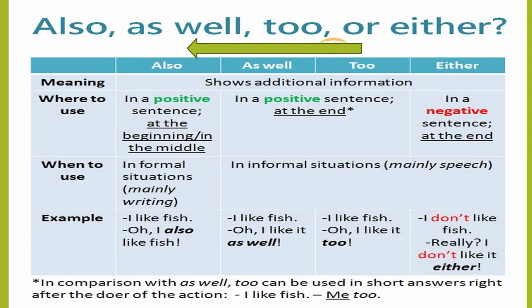Too is also used in a positive sentence at the end of the sentence. It is used in informal situations, in spoken English. Example sentence: I like this. Oh, I like it too. About either: either is used in a negative sentence at the end of the sentence, in informal situations, mainly in spoken English. Example sentence: I don't like fish. Really? I don't like it either. So these are the differentiations of also, as well, too, and either.